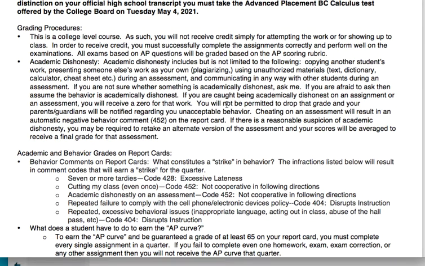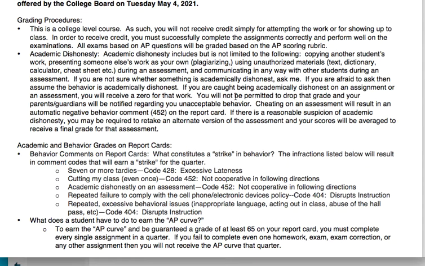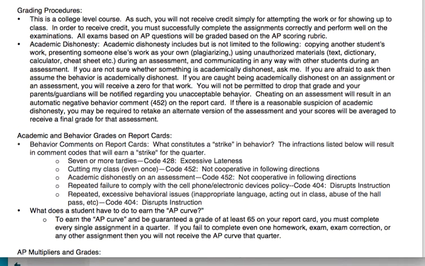Grading procedures, because this is a college level course, in general, the grading procedures, especially on assessments, can be harsh, right? So please make sure that you're taking advantage of all of the extra help you can get, of all the easy assignments like warm-ups and daily check-ins. You're going to be fine. We'll talk about the AP curve in a sec.